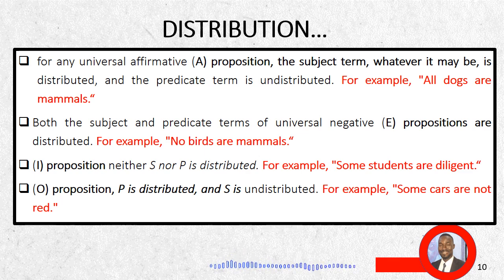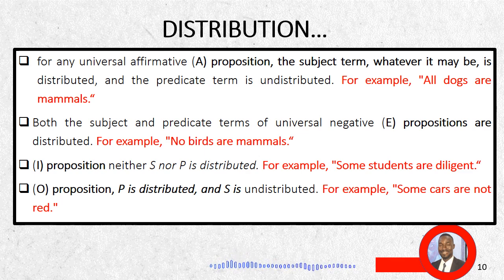For I propositions, some S are P. If we look at this critically, by virtue of the quantifier "some" before the subject, the subject is already undistributed because it doesn't make a claim to the entirety of the subject term. Likewise, the proposition does not imply that all P are some S. For example, some students are diligent. This does not imply that all diligent people are some students. For this reason, we say that in every I proposition, neither the subject nor the predicate is distributed.